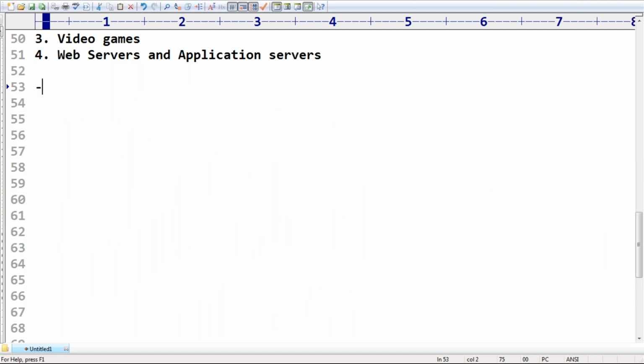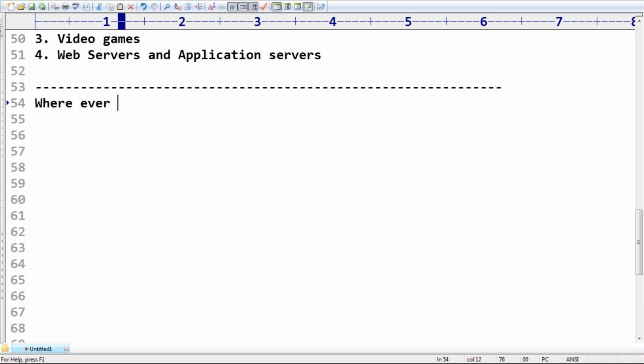Let me explain a very important thumb rule. Wherever a group of independent jobs are there, where each job is independent of each other, it is highly recommended to execute them simultaneously instead of one by one. For such cases, we go for the multi-threading concept.